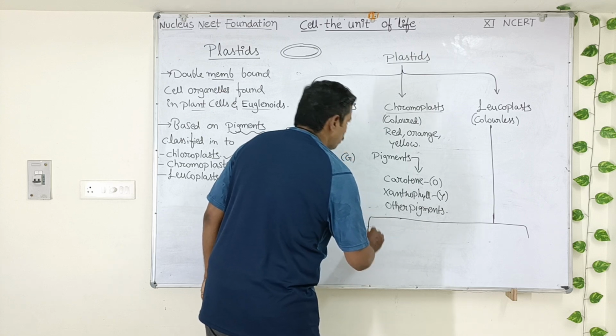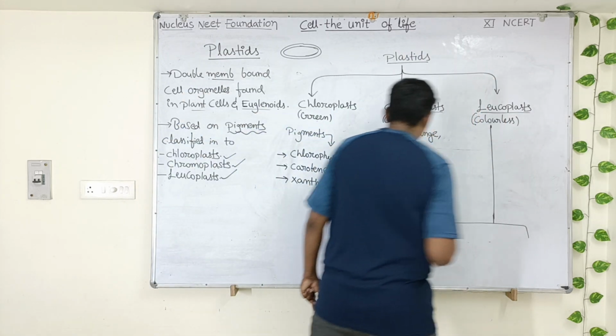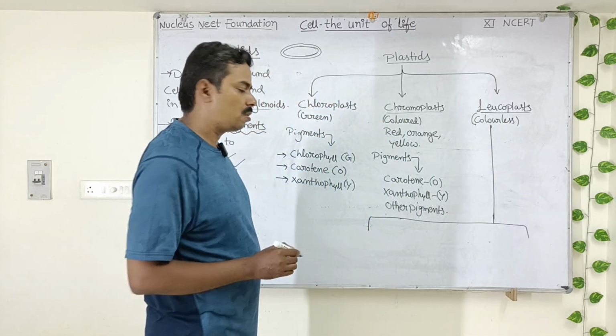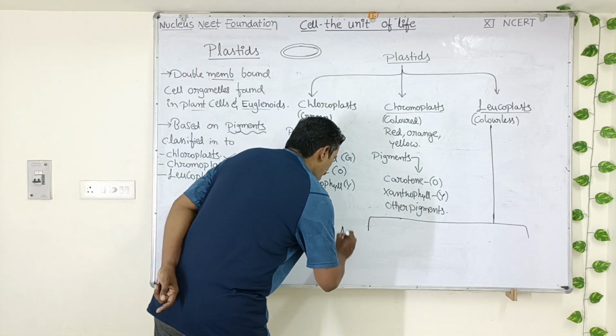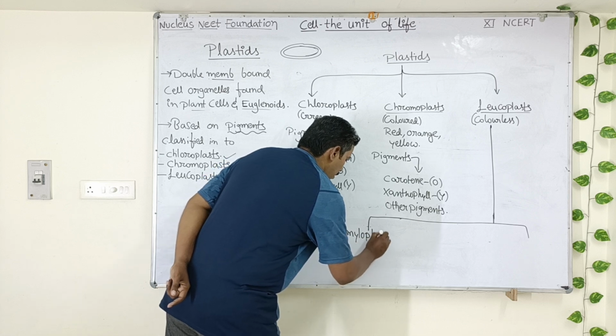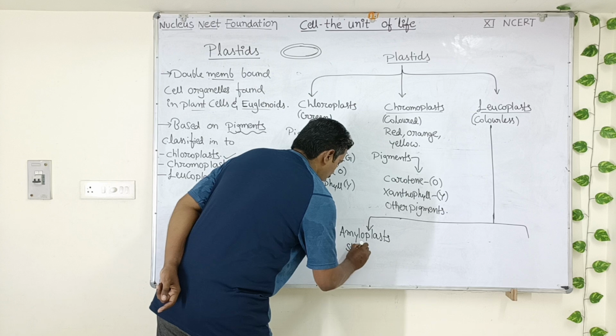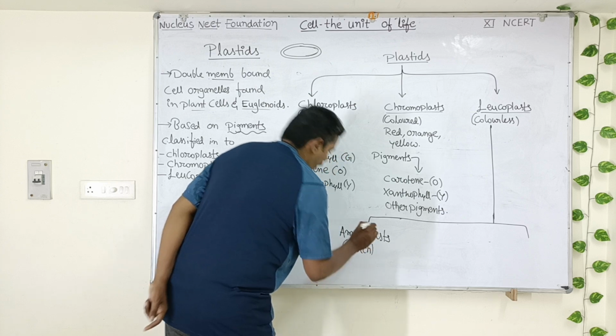What are the three types of leucoplasts? Now let us learn. The first type of leucoplast, which stores starch, is called amyloplasts. Amyloplasts store starch as food material.